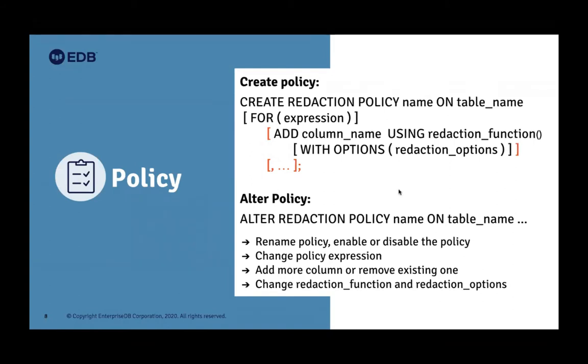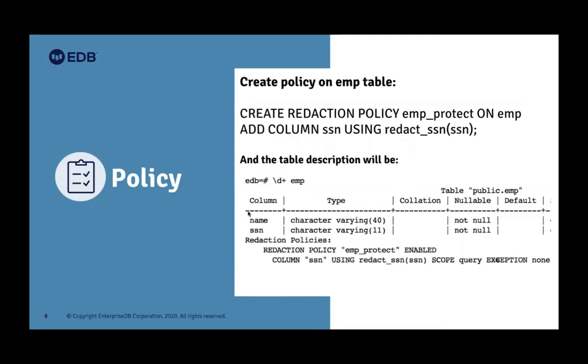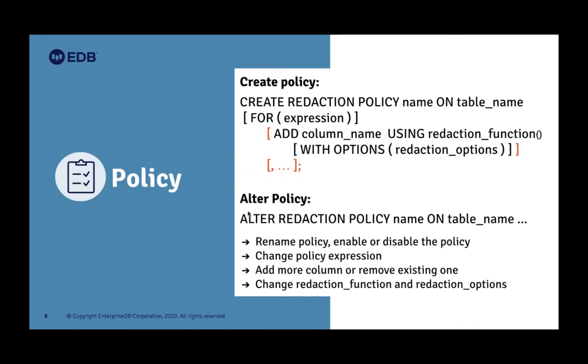Alter policy, I haven't included all alter policy syntax here. So what you could do with alter policy, then you need to specify name and table, and rest of it will be the different thing. You could rename the policy, you enable or disable policy. Sometimes you want to disable the policy, you might be taking dump or anything else.